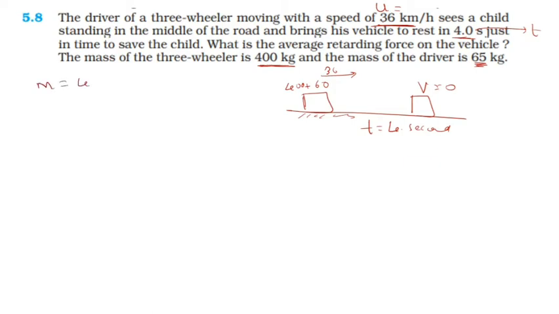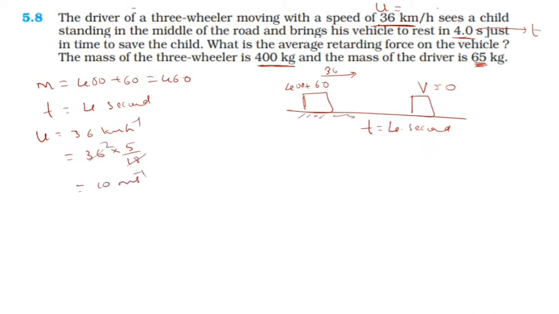So m is equal to 400 plus 60, this is 460, right? And t is equal to 4 seconds, and u is the initial velocity, 36 kilometer per hour. I want to convert it into meter per second, so multiply by 5 divided by 18. So this will be 10 meter per second, which is the u value, the initial velocity, and the final velocity is 0.